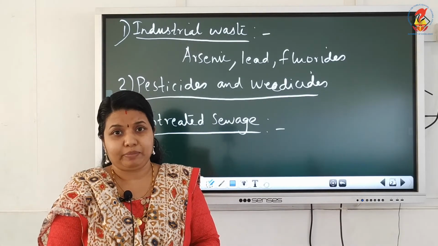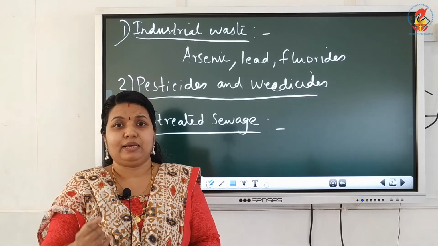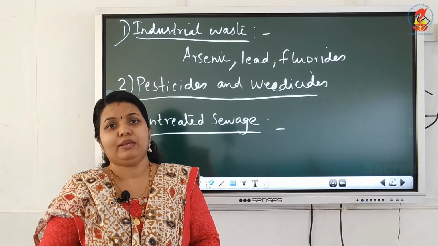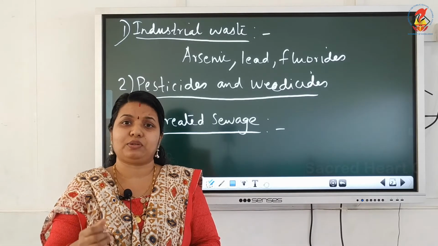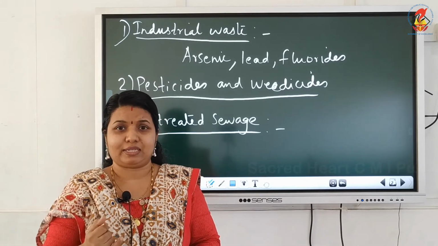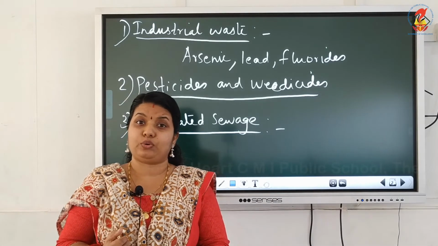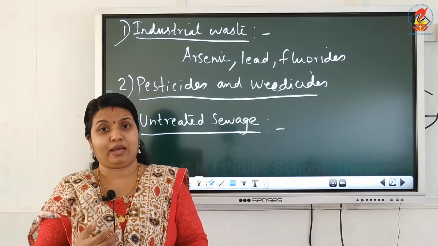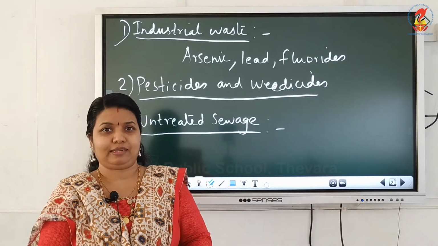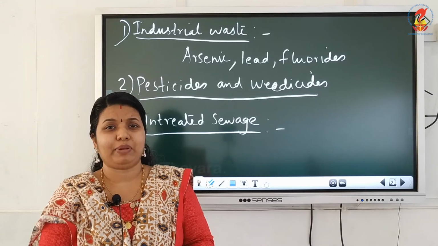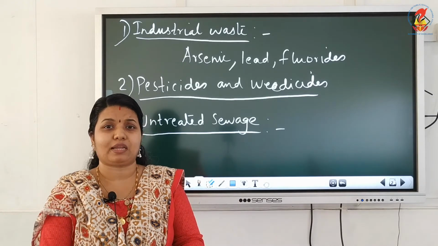This includes food waste, then detergents, microorganisms, etc. The microorganisms include bacteria, viruses, fungi, parasites, etc., which can cause diseases like jaundice, cholera, typhoid, etc. Waterborne diseases can be caused. And also, in certain places, proper toilet facilities are not available.